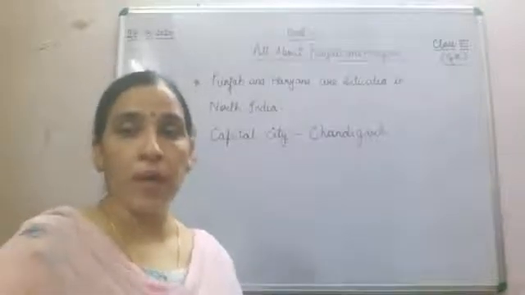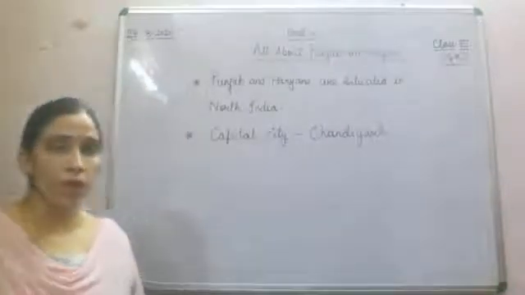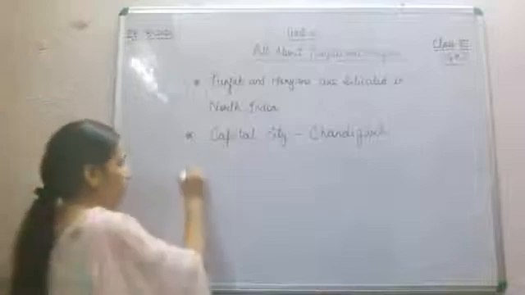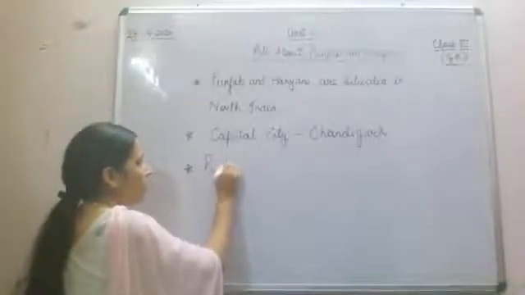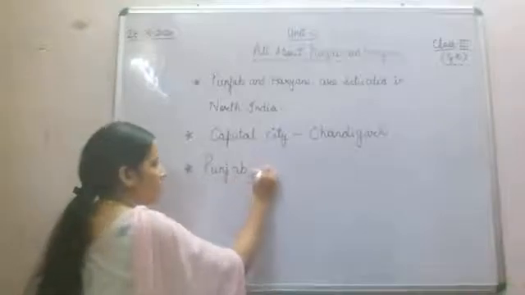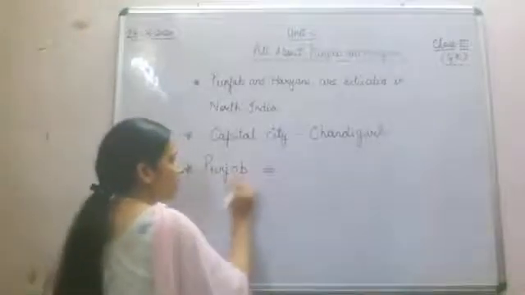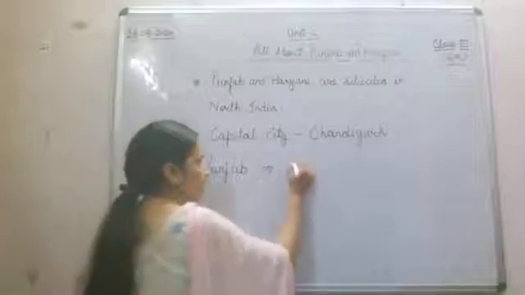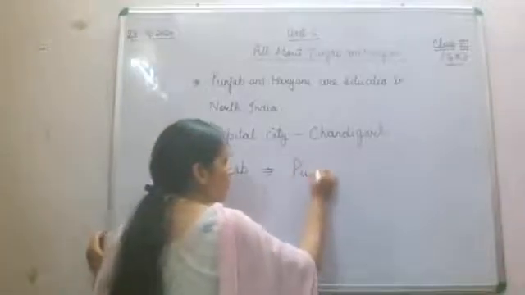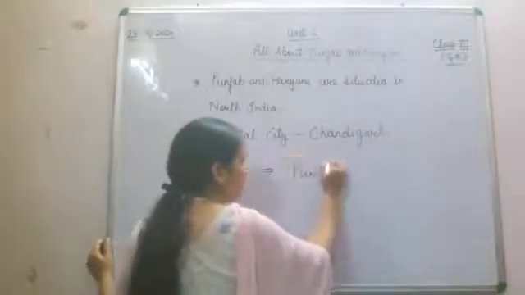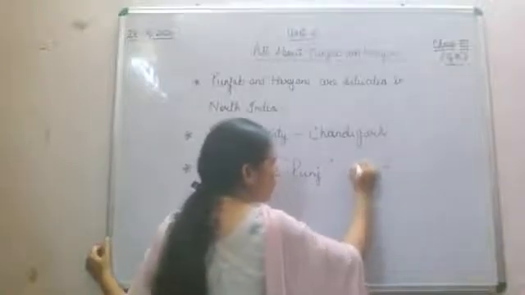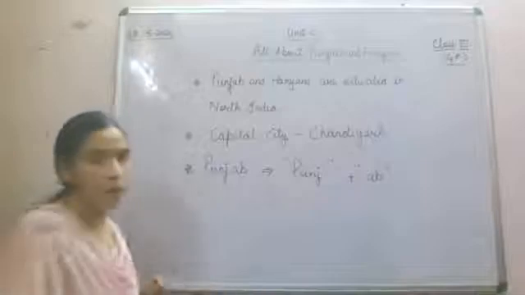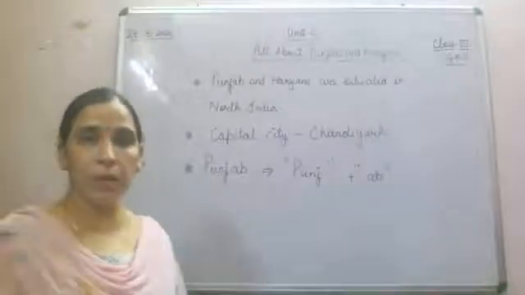Now, from where does the word Punjab come? If I separate it, it consists of two words, Punj plus Ab. What do you mean by Punj Ab?